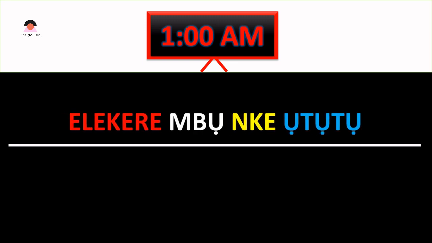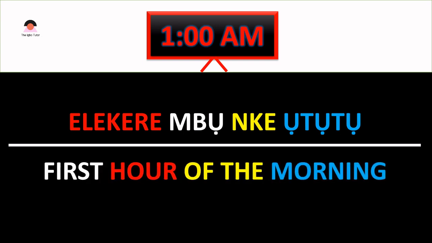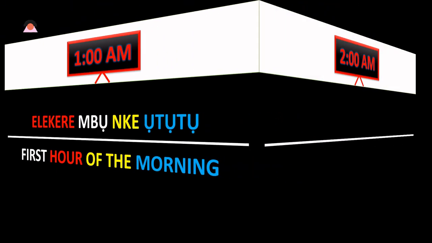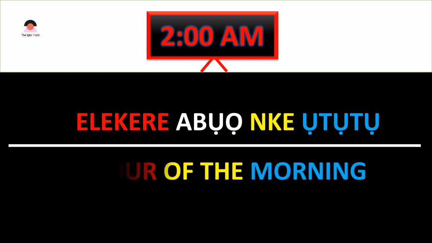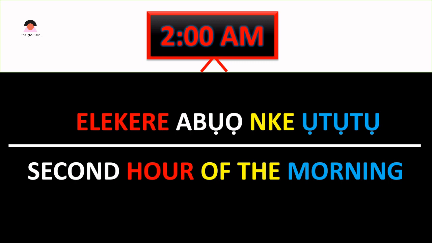We begin right away. 1 a.m. What is this in Igbo language? It is called elekere mbụ nke ụtụtụ. The first hour of the morning. 2 a.m. What is it called in Igbo language? It is elekere abụọ nke ụtụtụ. Second hour of the morning.